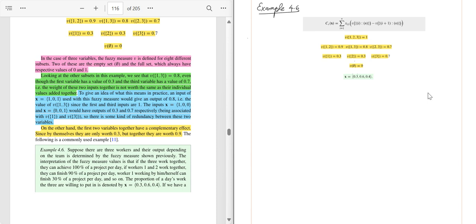So let's see. Now we will start with the first step, which is nothing but ordering of the input values in ascending order. So we have got the data set 0.3, 0.6, 0.4 for worker 1, worker 2, worker 3. Now when we order it, it will be in this form after ordering. This is the notation. So the first entry will be 0.3, and in ascending order, the second one will be 0.4, and the third one will be 0.6.